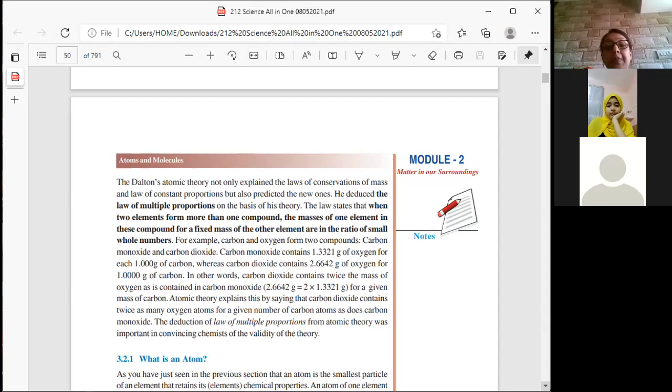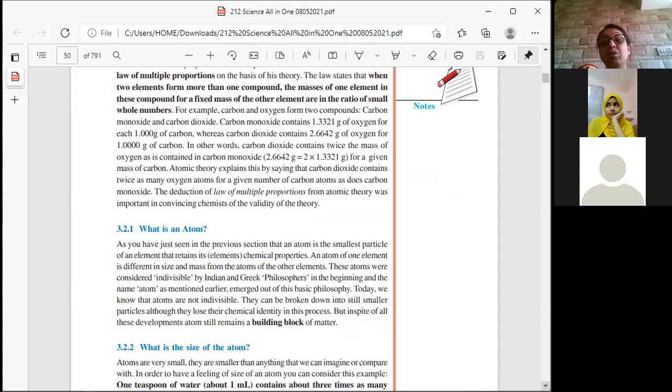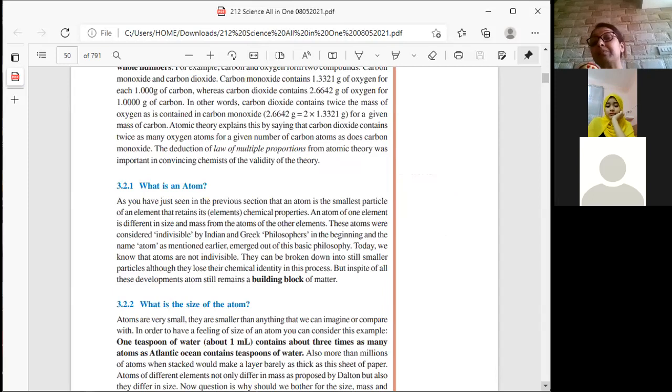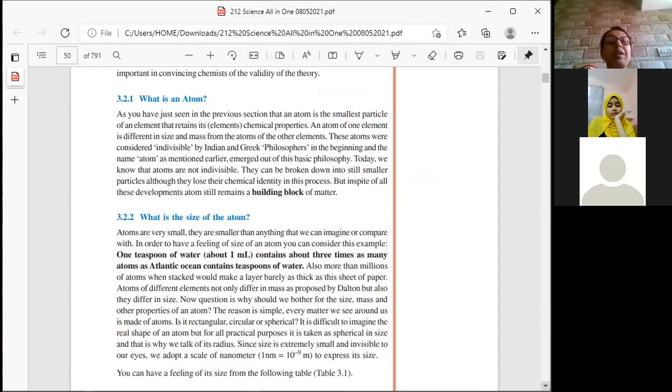Did we do what is an atom? Did we start doing that? No, I think we only did till here, carbon monoxide and carbon dioxide. We have to start from here. We have to start 3.2.1. Now today we are going to learn about what is an atom.